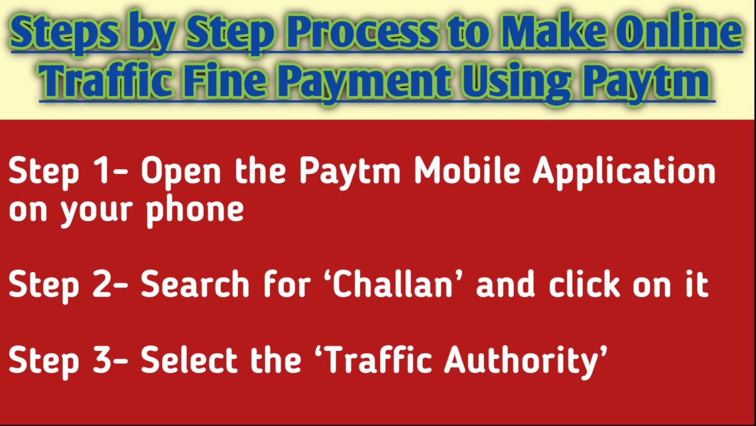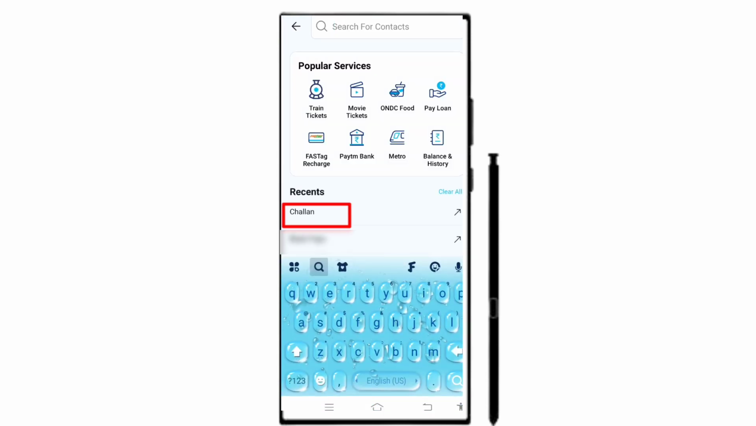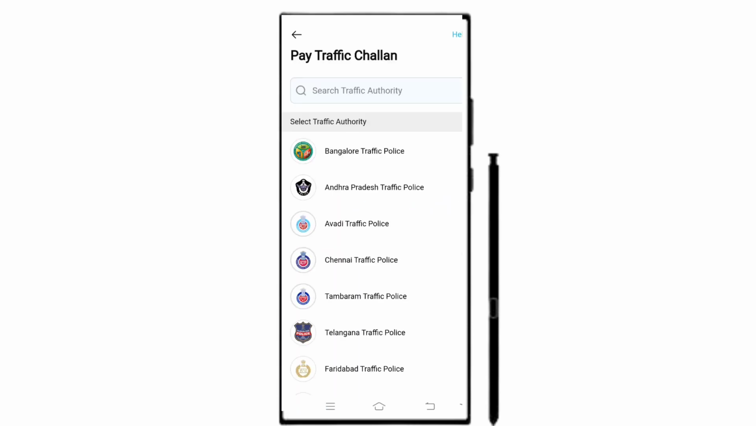Now, let us discuss the step-by-step process to make online traffic fine payment using Paytm. Online payment portals like Paytm make the payment of challan quite easy as they involve a very simple process. Follow these steps to pay challan online. First, you need to open the Paytm application. After opening the application, you need to search for challan. After that you need to select the appropriate traffic authority under which your challan falls.